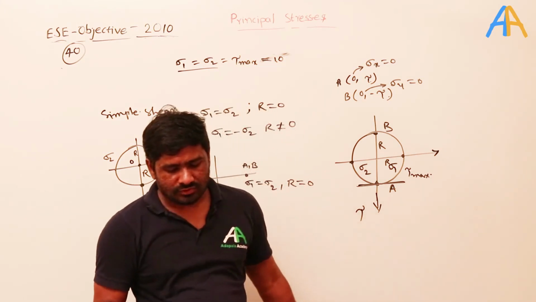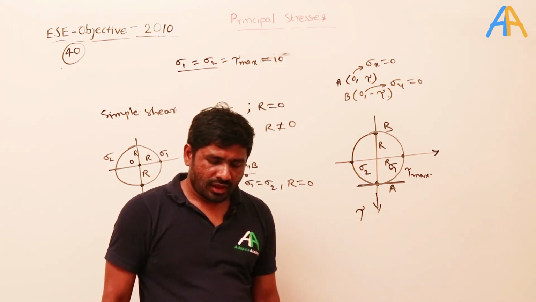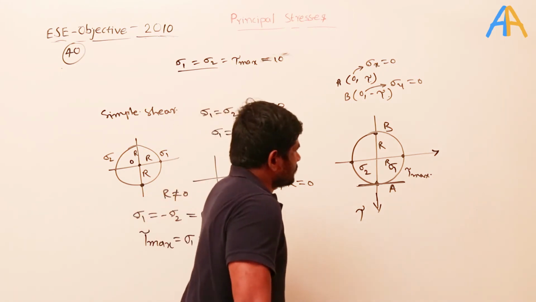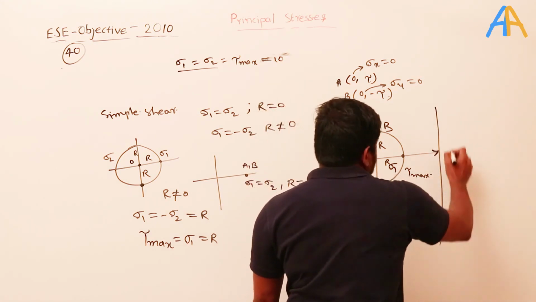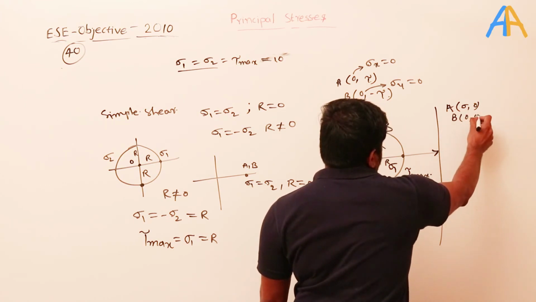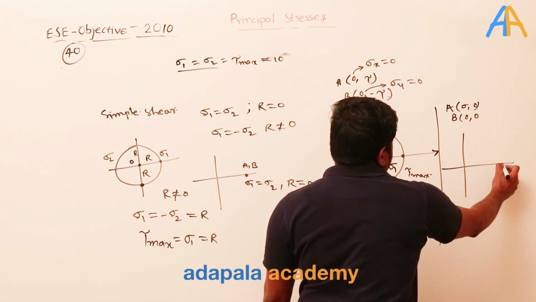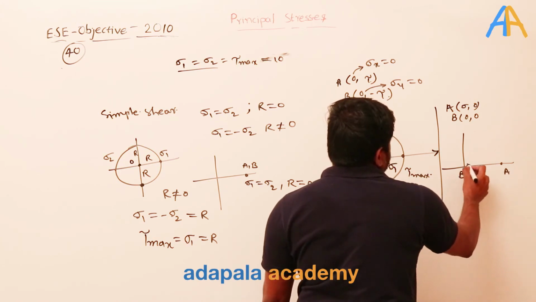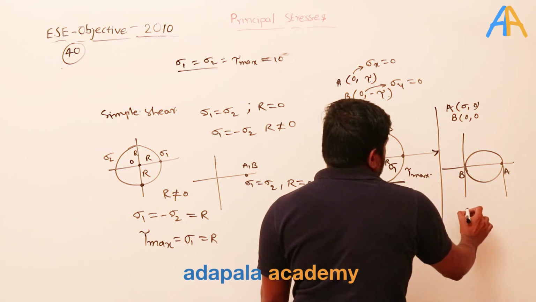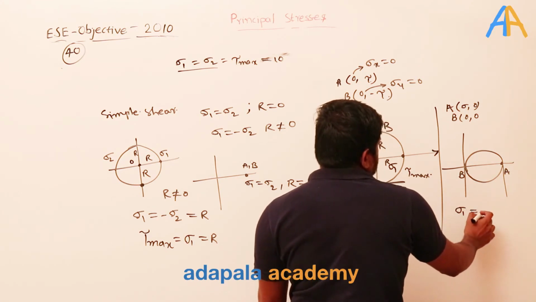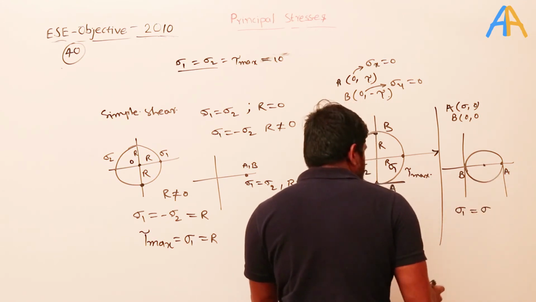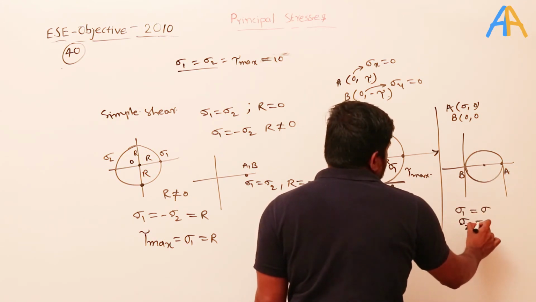So let's look at the options. One is isotropic, and another one is uniaxial. When it is uniaxial, how is the Mohr circle? In case of uniaxial, A is sigma comma 0, B is 0 comma 0. Point A is here, point B is here, so in that case it will be like this. Sigma 1 is nothing but sigma, and sigma 2 is 0.